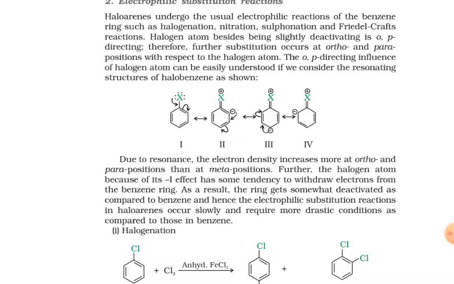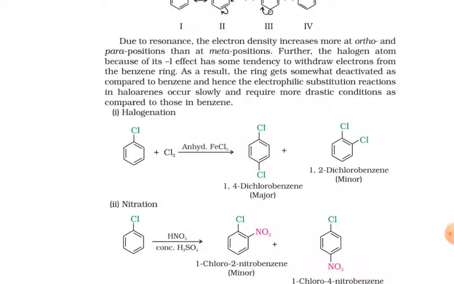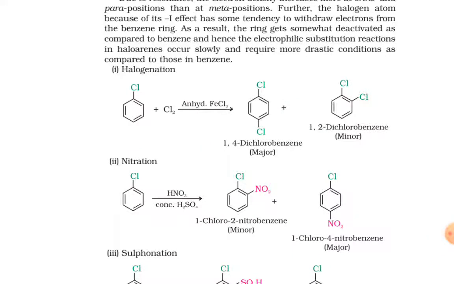The ortho-para directing influence of the halogen atom can be easily understood if we consider the resonating structures of the halobenzene as shown. Due to resonance, the electron density increases more at ortho and para positions than at meta positions. Further, the halogen atom, because of its minus I effect, has some tendency to withdraw electrons from the benzene ring. As a result, the ring gets somewhat deactivated as compared to benzene, and hence electrophilic substitution reactions in haloarenes occur slowly and require more drastic conditions as compared to those in benzene.